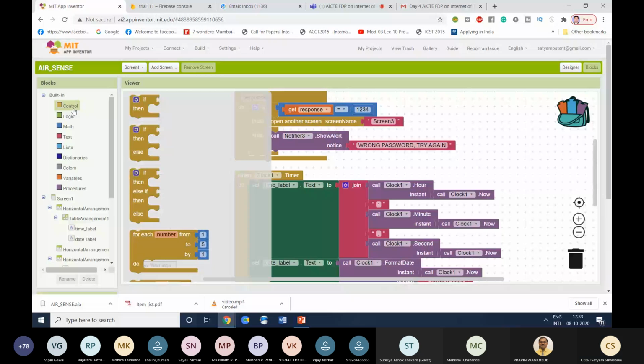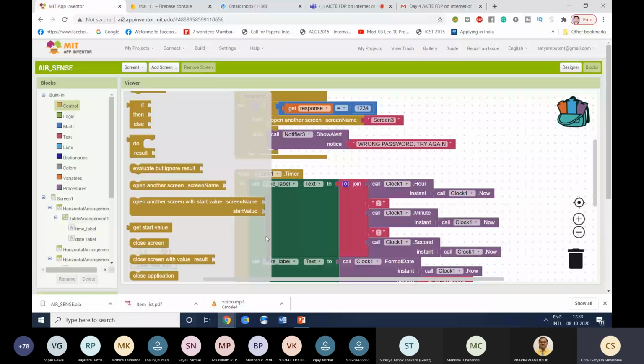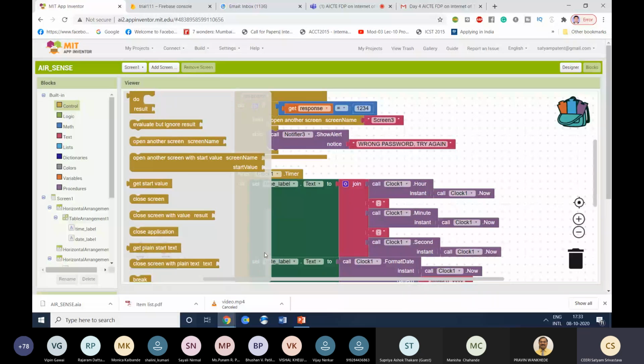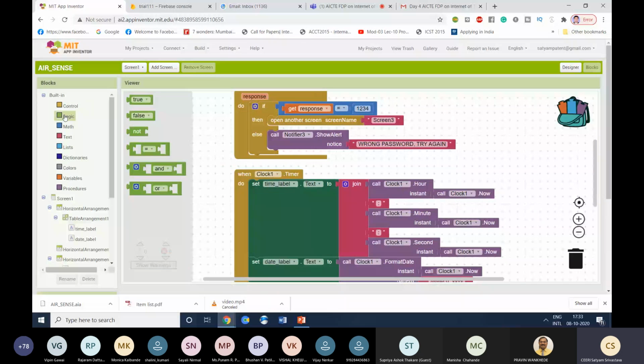If you want to write an if else kind of statement, you can simply go there. Here they have if else, and also do while kind of loops and different conditions. You can select them from here. So it's a kind of control thing. Then the logical operators, just like in our coding skills, there are different utilities: and, or, equal to, not equal to. This is also provided in block format. So these are logical operators.